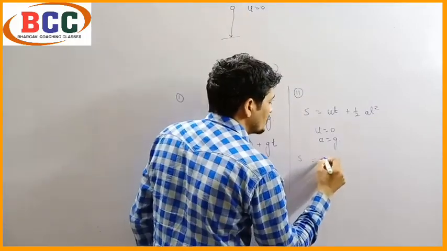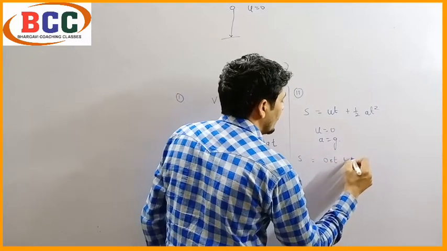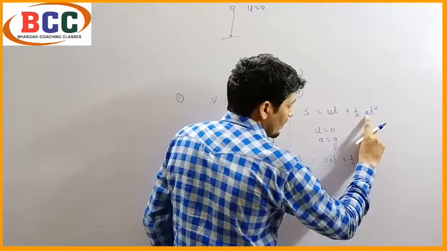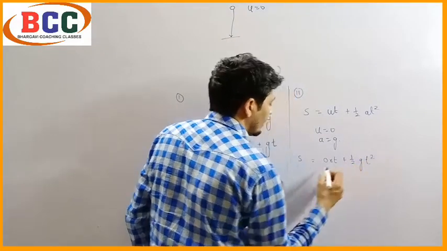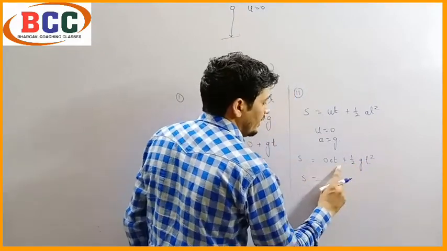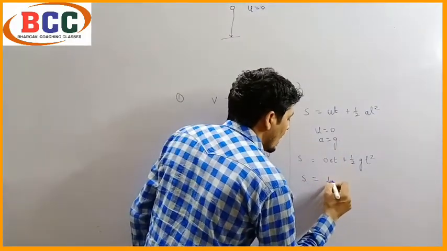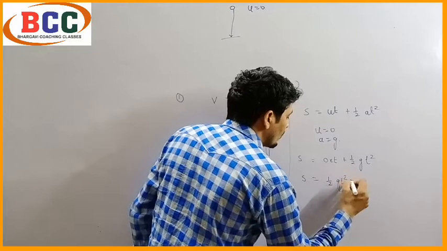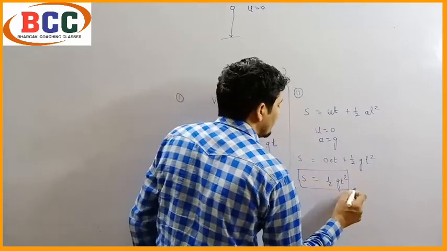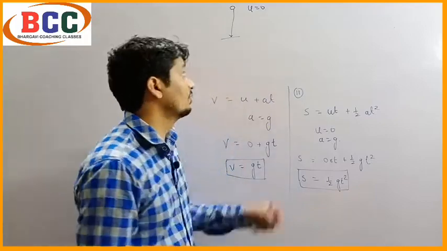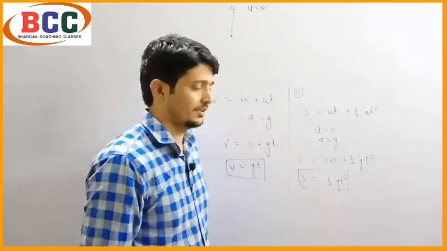So s equals, u is 0, so it becomes 0 into t plus half, instead of a we are writing g, so it becomes gt square. So s equals t into 0 is 0, so you can leave it, and we can directly write half of gt square. This is the second kinematic equation for the gravity of earth when an object falls down due to the gravitational force of earth.